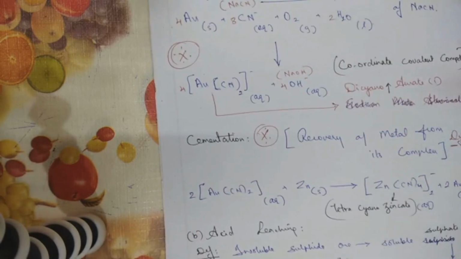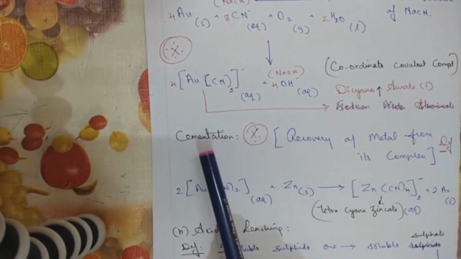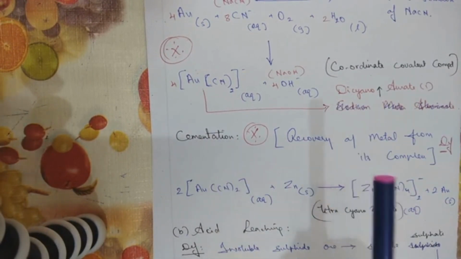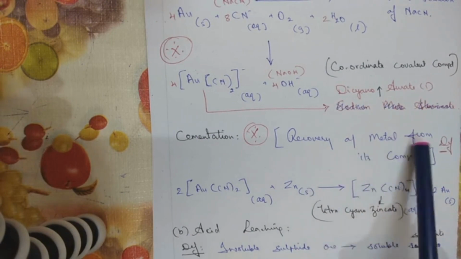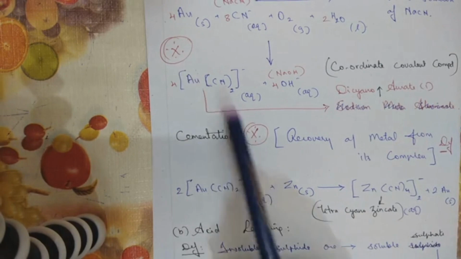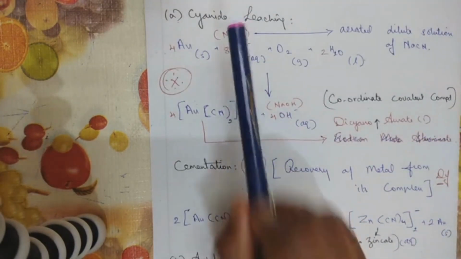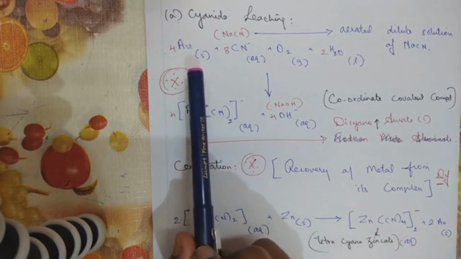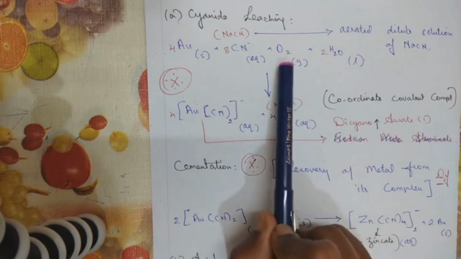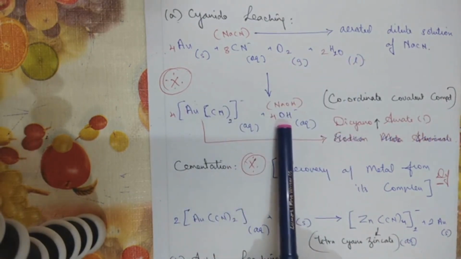Followed by, we have another important concept called cementation. Now what's the meaning of cementation? I've given a one-line description for you. Recovery of metal from its complex is called cementation. I have given this important notation for these 2 questions. Cyanide leaching is: you take the impure ore, treat it with a sodium cyanide solution in the presence of oxygen and water. You get the complex compound plus sodium hydroxide solution.